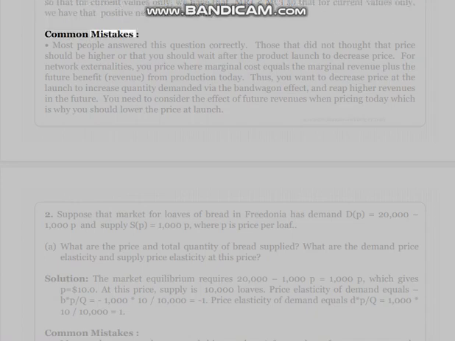Common mistakes. Most people answered this question correctly. Those that did not thought that price should be higher or that you should wait after the product launch to decrease price. For network externalities, you price where marginal cost equals the marginal revenue plus the future benefit, revenue, from production today. Thus, you want to decrease price at the launch to increase quantity demanded via the bandwagon effect, and reap higher revenues in the future. You need to consider the effect of future revenues when pricing today, which is why you should lower the price at launch.